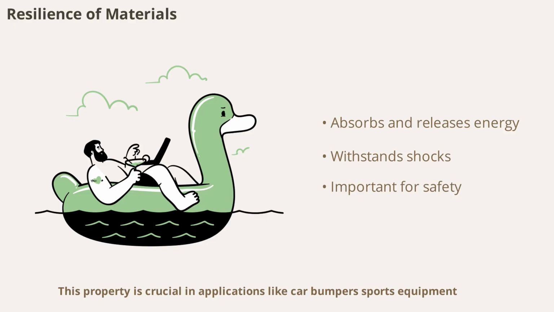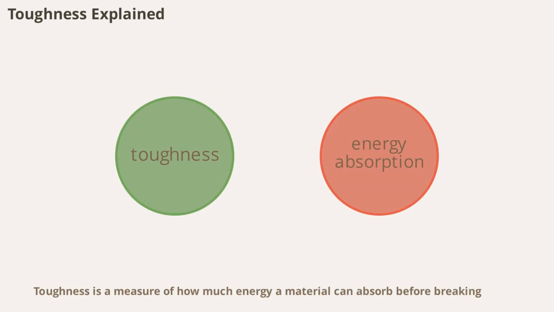This property is crucial in applications like car bumpers, sports equipment, and safety gear, where energy absorption and recovery are vital for protection. Toughness is a measure of how much energy a material can absorb before breaking. It combines strength and ductility, making it a key factor in materials used for impact resistance. Tough materials can withstand sudden forces without fracturing, which is essential in construction, automotive, and aerospace industries.